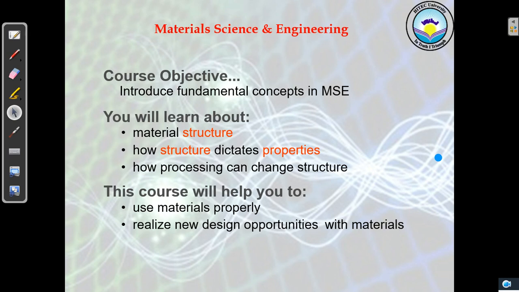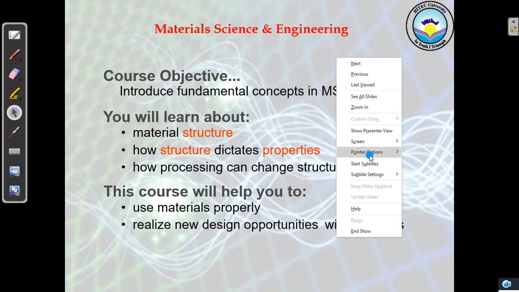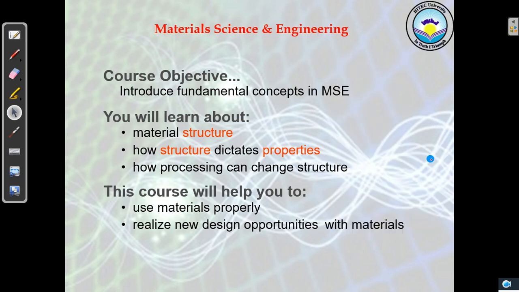So basically this course will help you understand the different properties of materials, and we will see how we can select different materials depending upon the needs of society. There are also different software packages available for analysis. We will also go through the training of one of the most useful software worldwide, and we will see how we can select the most optimized material from the available candidate materials.